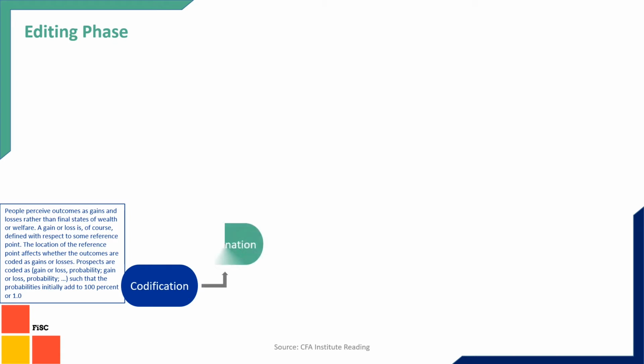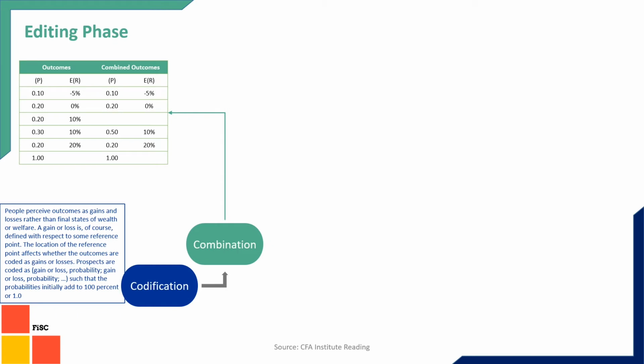The second part is called combination. In combination, people try to combine the same outcomes and add their probabilities. You can see here in the first outcome, a 10% expected return is there for both the 20 and 30 probability percentages. So they combined it, this 10%, and made its probability 50%. That's what combination does.